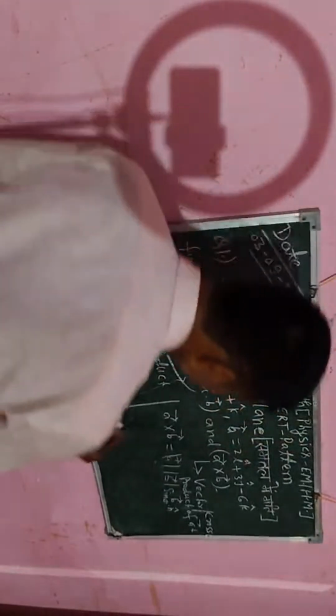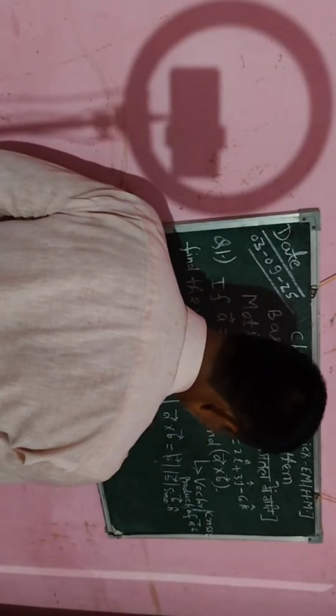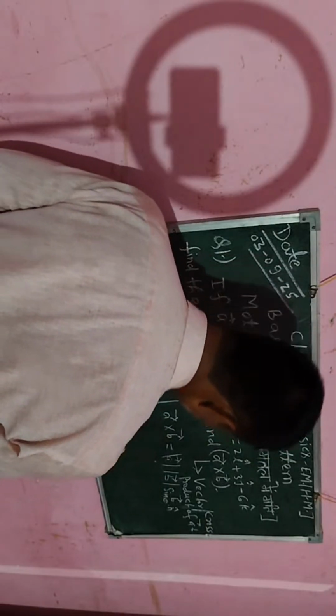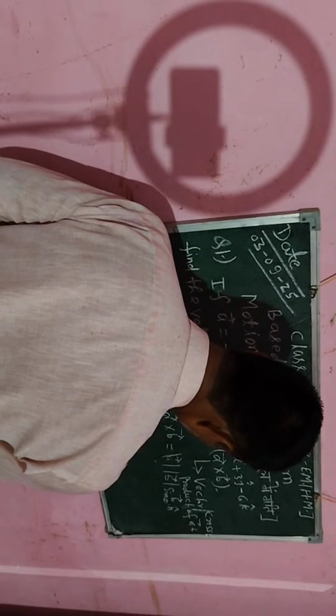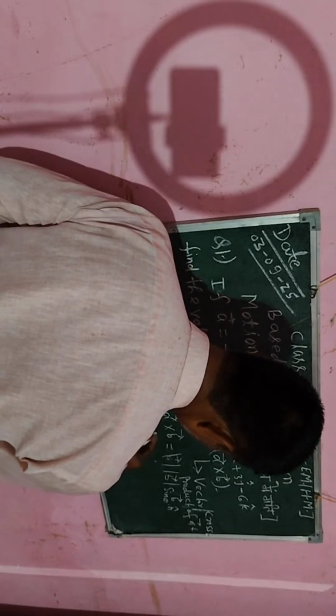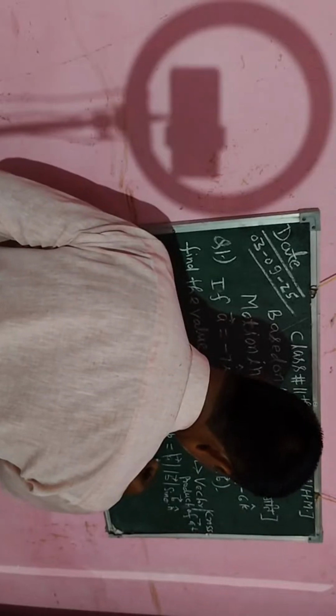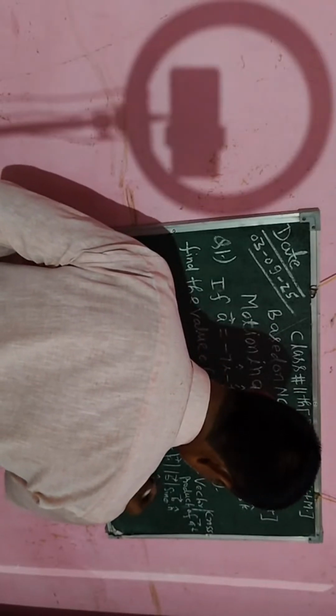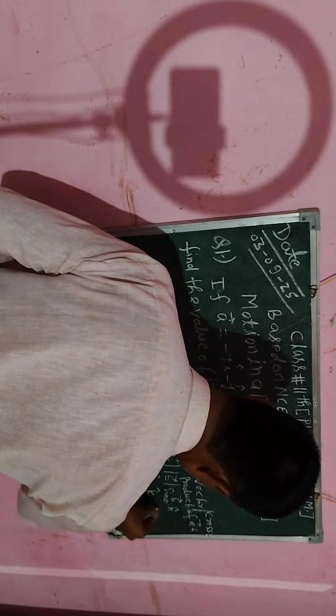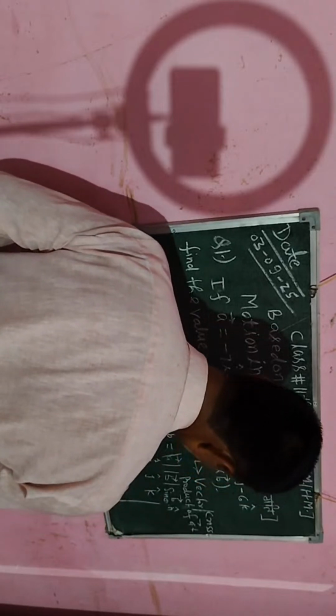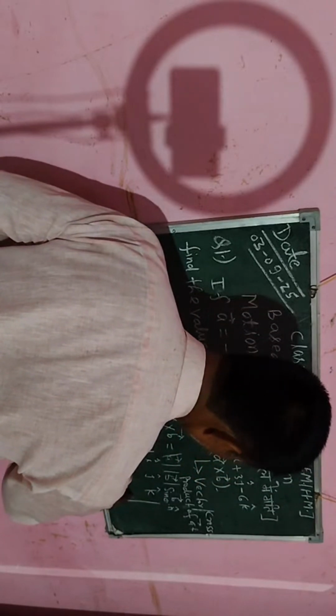Now if sin theta is not available but the vector values are available, I can write A cross B in the modulus form. I can write vector i cap, vector j cap and vector k cap in the modulus sign. This is the determinant.